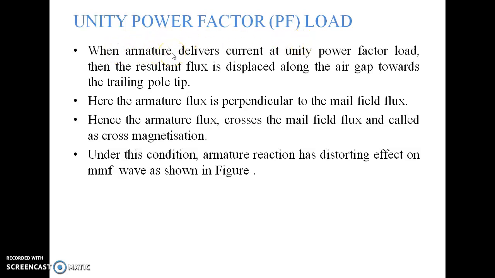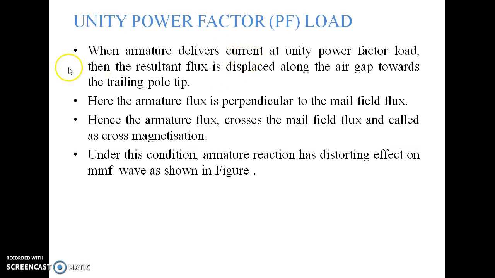When the armature delivers current at unity power factor load, the resultant flux is displaced along the air gap and always goes towards the trailing pole tip.